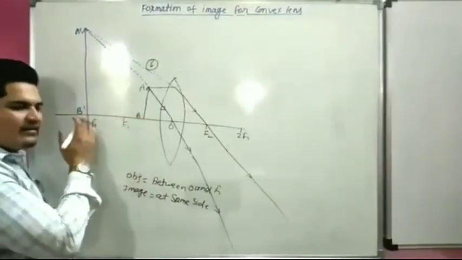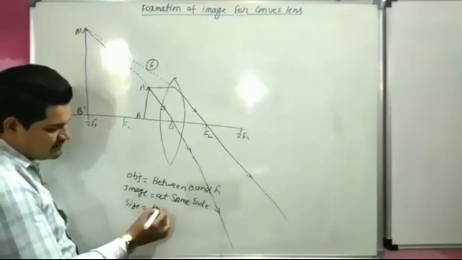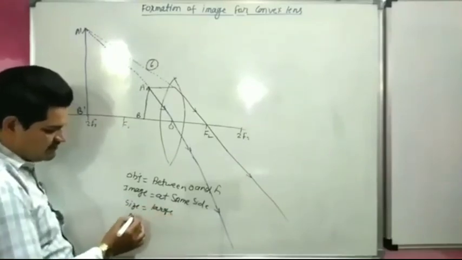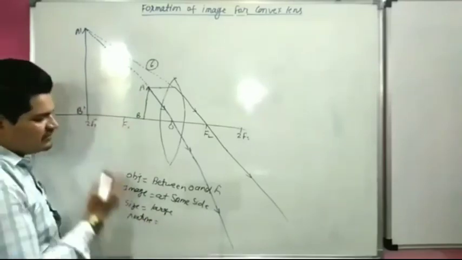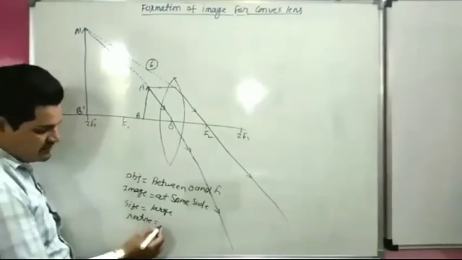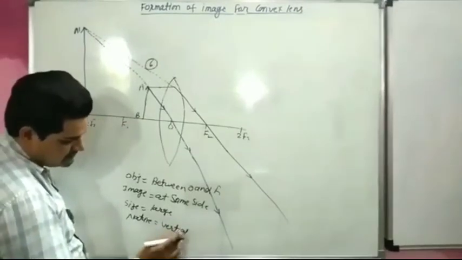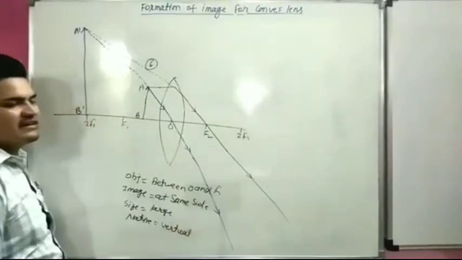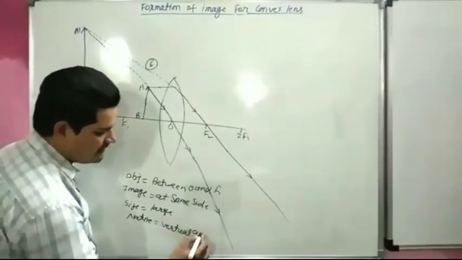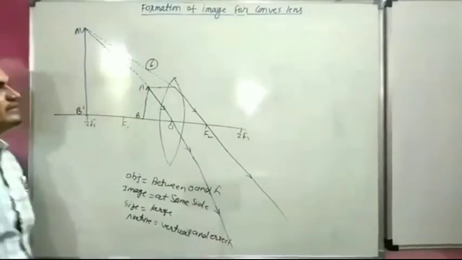This is not a real image, so size is large. And nature virtual. This is virtual image, not a real image, and erect.